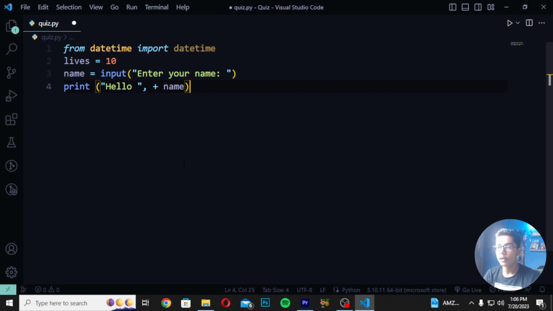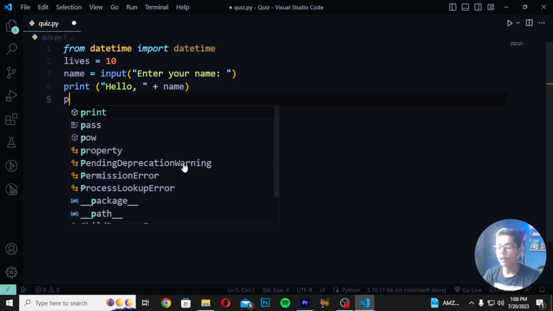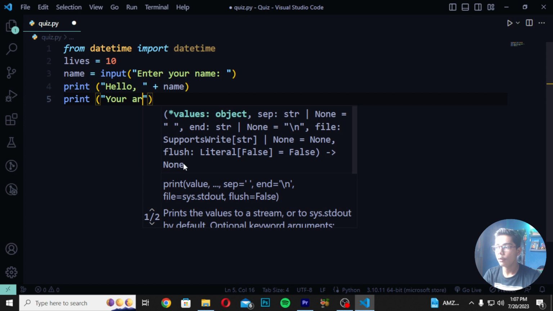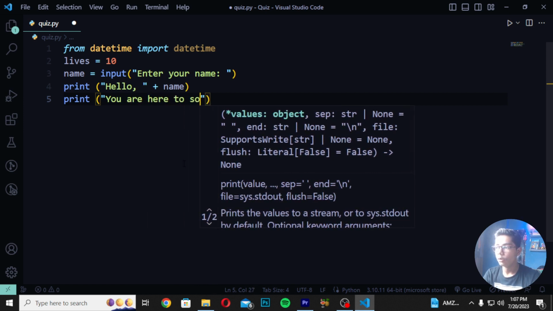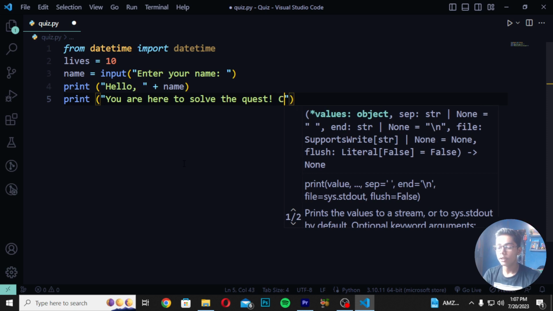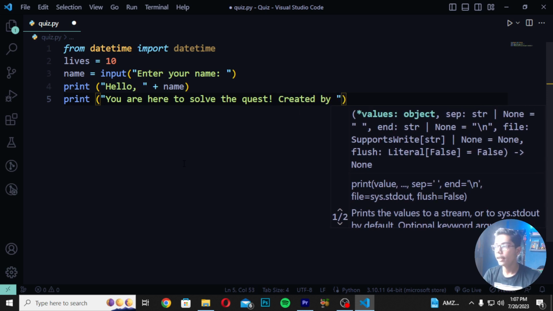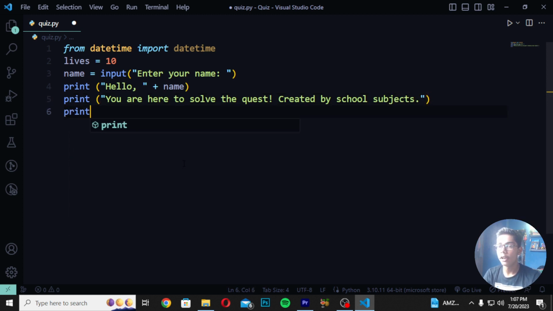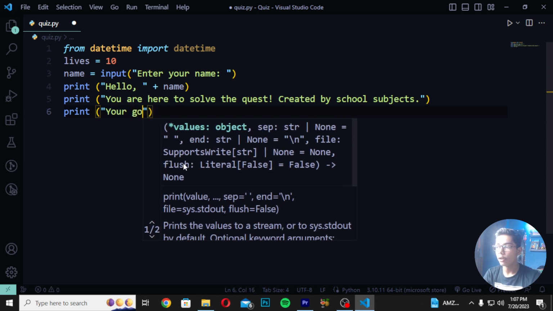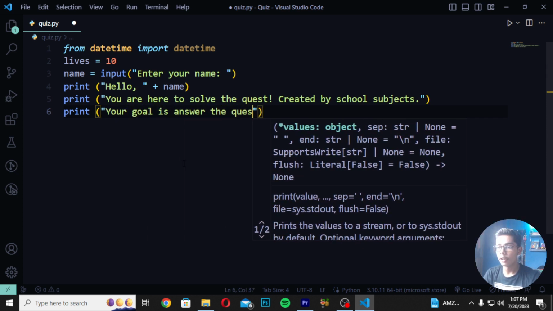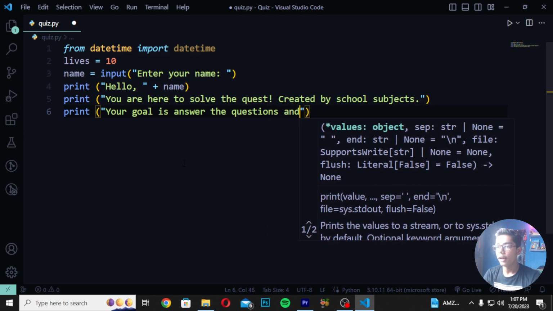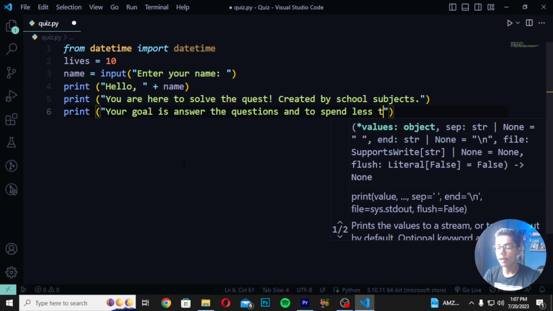After that, you have to remove this comma from here. Then you move down and create another print tag. Now you have to write here "You are here to solve the quiz," and then I will write "Created by," and then "School subjects." Then you move down, create print, and in print I will write "Your goal is to answer the questions," then "and to spend less time, and save all."